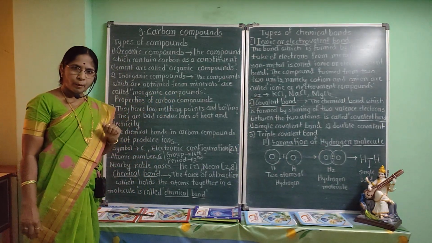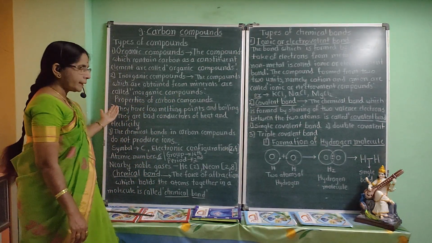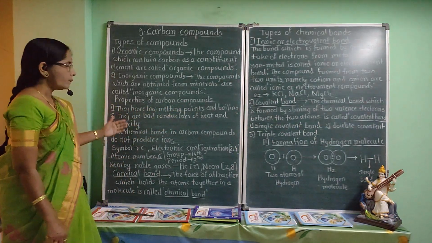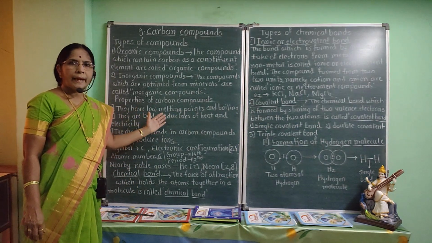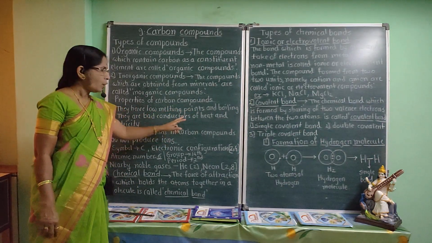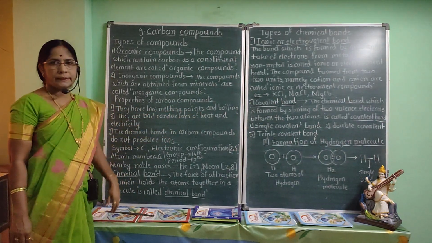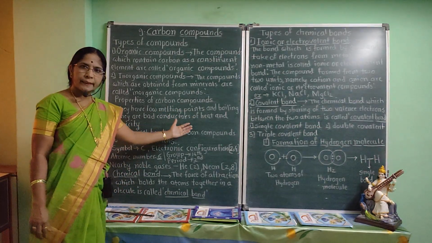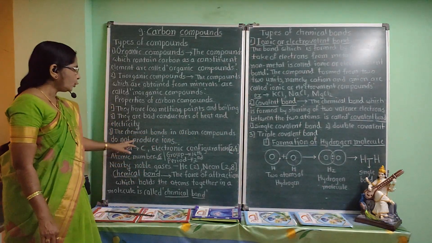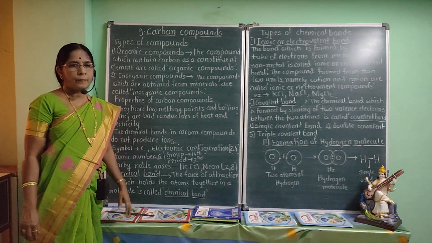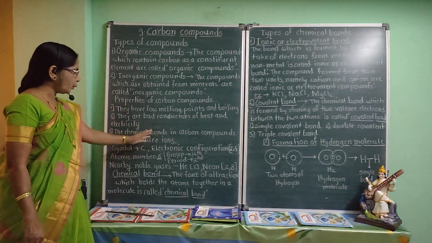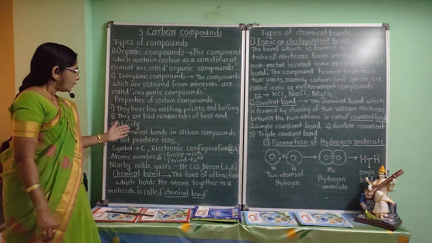Properties of carbon compounds. First property, they have low melting point and boiling points. Second property, they are bad conductors of heat and electricity. Third property is that the chemical bonds in carbon compounds do not produce ions.